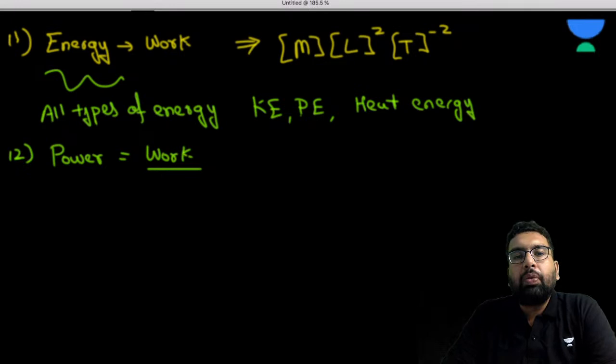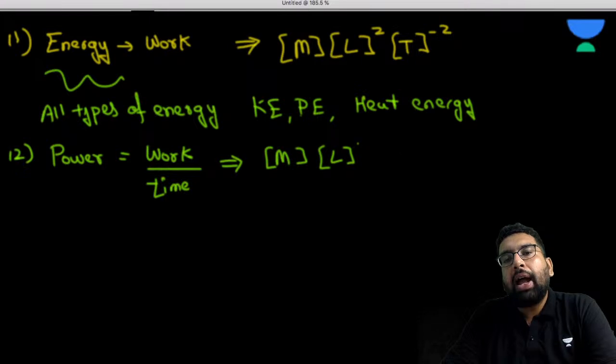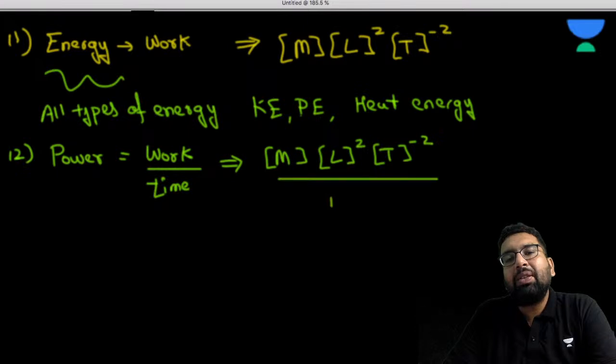So power is what? Power is work per unit time. So what is going to be the dimension of it? The dimension of the work is m L2 t minus 2, and time is t.